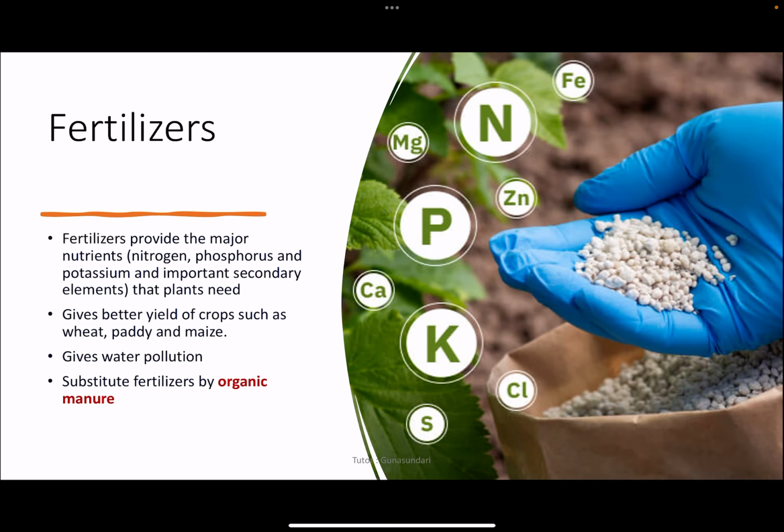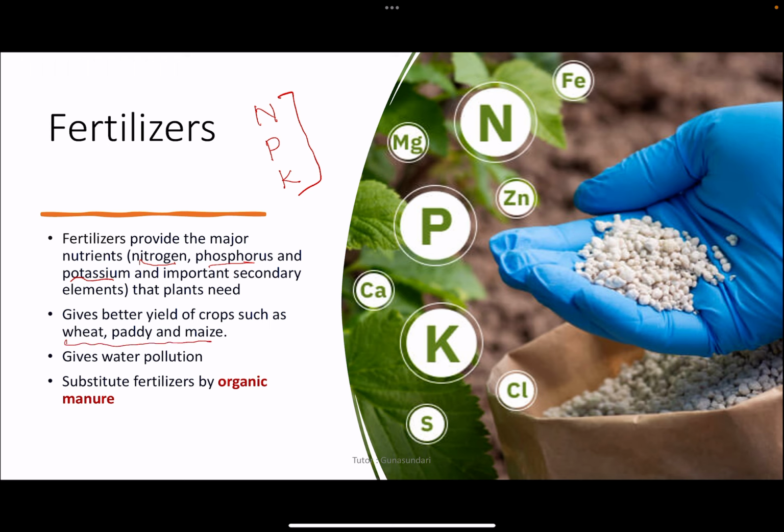And the next one is the fertilizer. Fertilizers provide the major nutrients: nitrogen, phosphorus and potassium. The symbol for nitrogen is N, for phosphorus it is P, and for potassium it is K. These are some of the nutrients that plants need. NPK fertilizer gives better yield of crops such as wheat, paddy and maize.